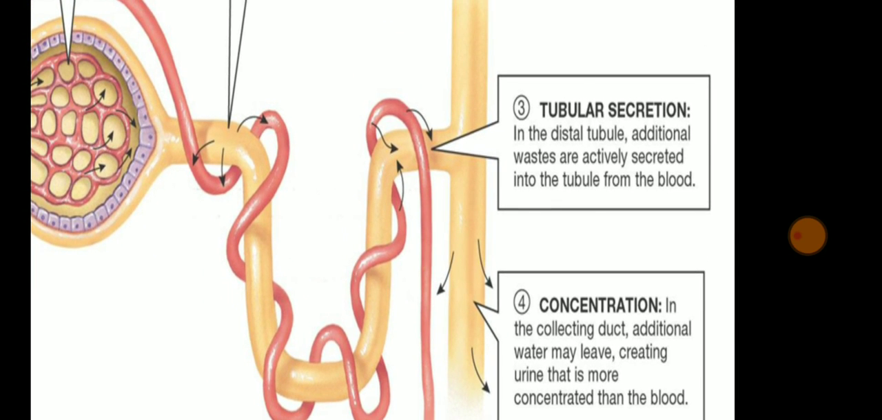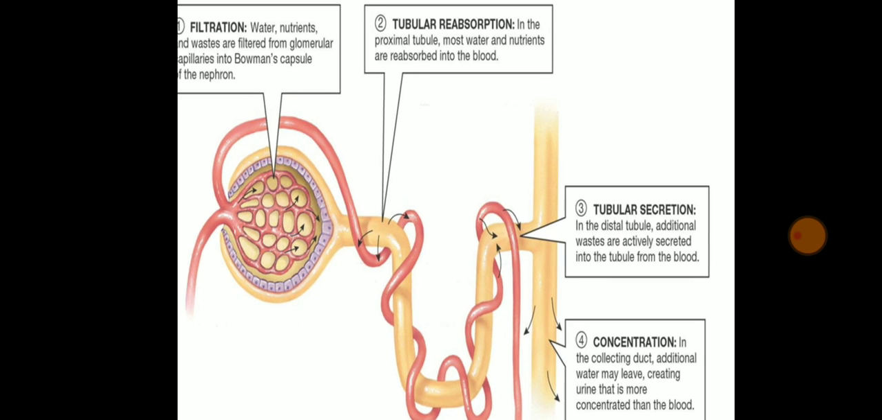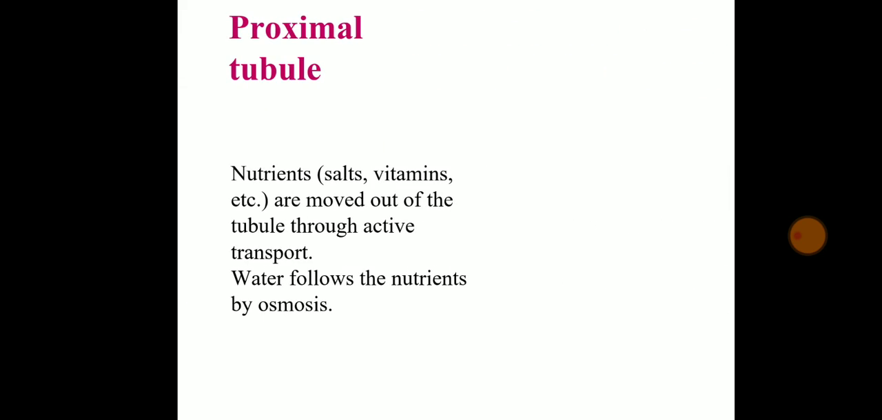And the last one is concentration. In the collecting duct, additional water may leave, creating urine that is more concentrated than the blood. The extra water which is present, or the extra waste products and nutrients which are not required by the body, are going to be thrown out with the help of the collecting duct. So that was the formation of urine.